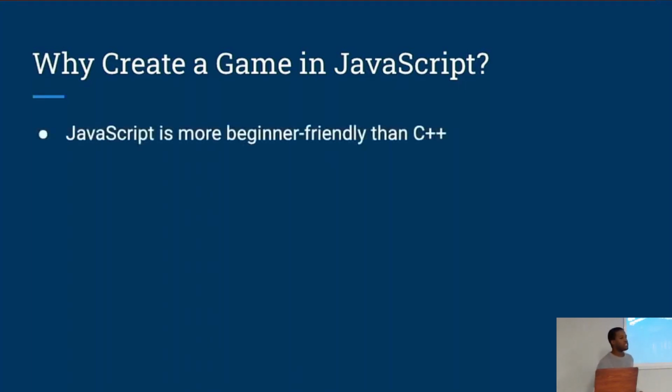Well, for starters, JavaScript is more beginner-friendly than languages like C++. JavaScript is one of the most popular languages out there. In fact, at one point, JavaScript was the most popular language on Stack Overflow. So there are a lot of people out there who are choosing JavaScript as their first programming language. C++, on the other hand, is notoriously difficult for beginners to learn. So if you're a person who chose JavaScript as your first programming language and you're interested in making games, don't think that this is something that's out of reach for you just because you started with JavaScript.